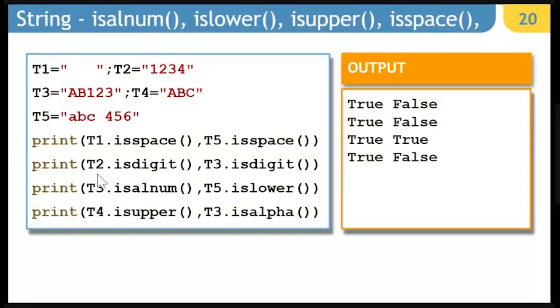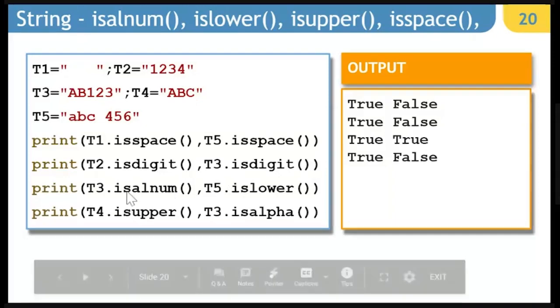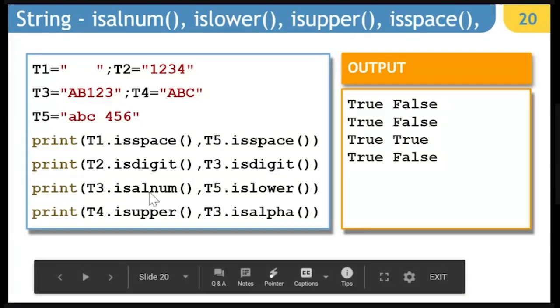Then T2 dot isdigit, it is definitely only digits, so it is going to be true. When I am saying T3 dot isdigit, this contains digits, but as it is containing alphabets too, it is going to be false. Then T3 dot isalnum. What is T3 here? AB 1, 2, 3. It is definitely going to be true.